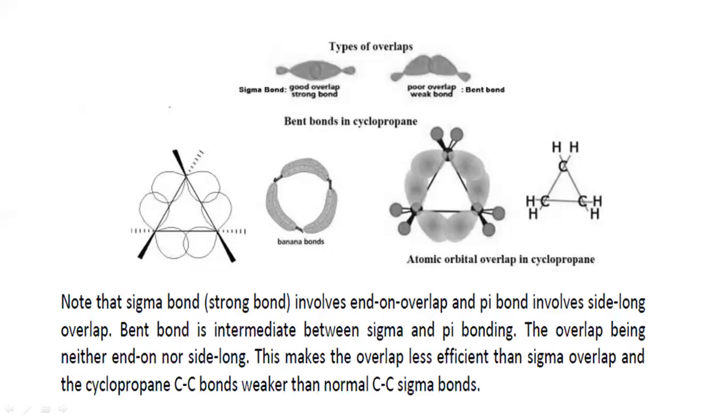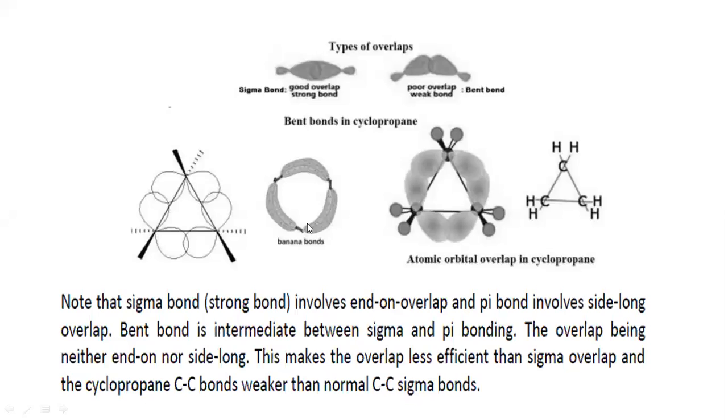But what does the Coulson-Moffat model, the maximum overlap, bent bond or banana model suggest? When they are overlapping, these are the p orbitals of the two carbon atoms. This carbon atom with this carbon atom, and this carbon atom with this carbon atom. So all the carbon atoms of the cyclopropane molecule overlap with their p orbitals.